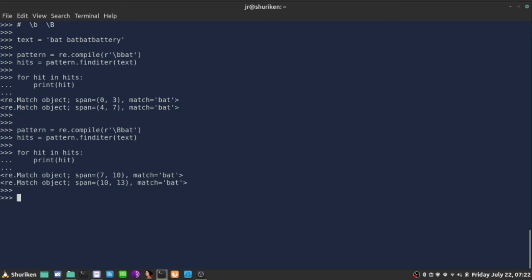Now to prove it, because we have now characters for slicing, print text, and first is 7, and let's go to the very end, from 7 to the very end of a string, so it should be bat battery, and from 10 to the end of a text, and there it is. So this way we can use word boundaries to find a particular word in the text.